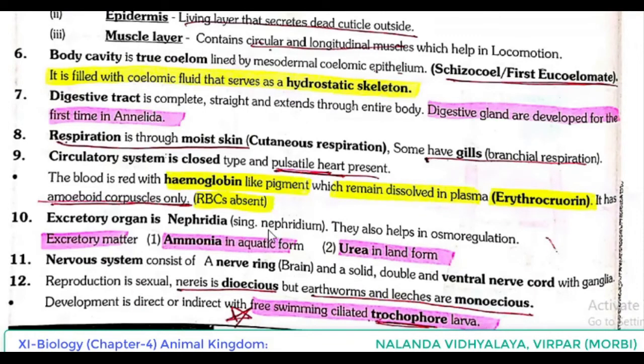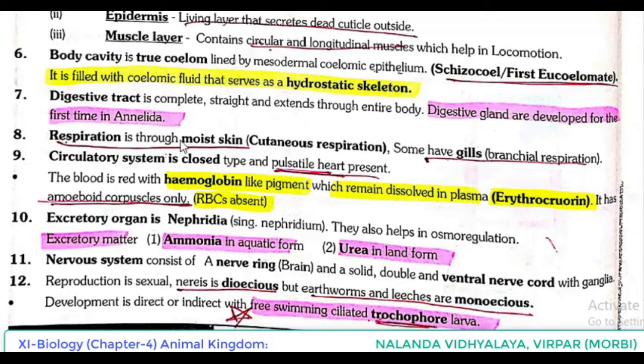Digestive tract is complete, straight and extends through the entire body. Digestive glands are developed for the first time in Annelida. Underline that point. So related to the digestive system, digestive glands first developed in Annelida.